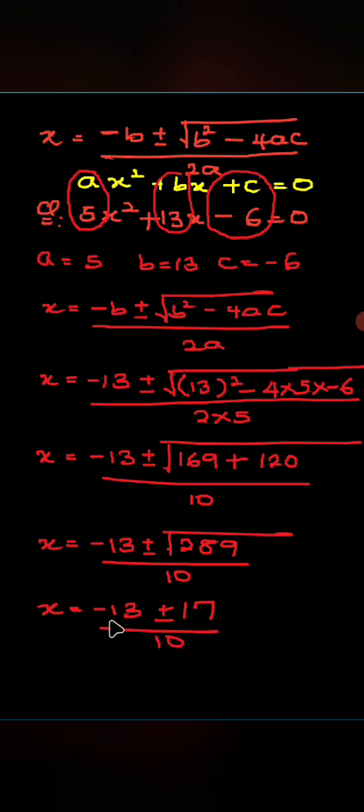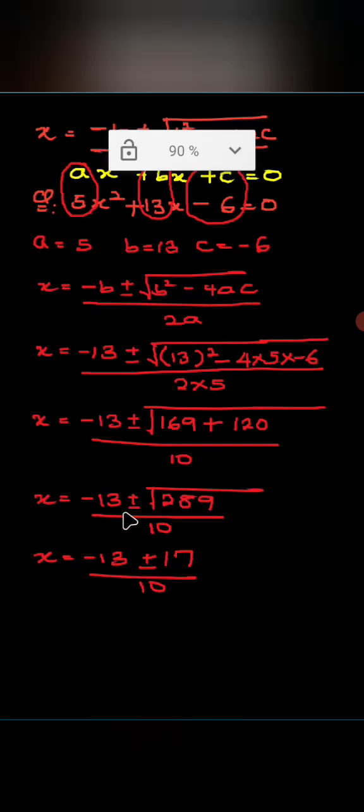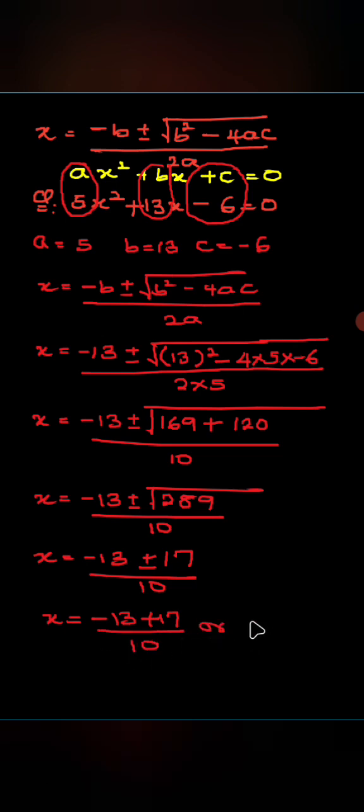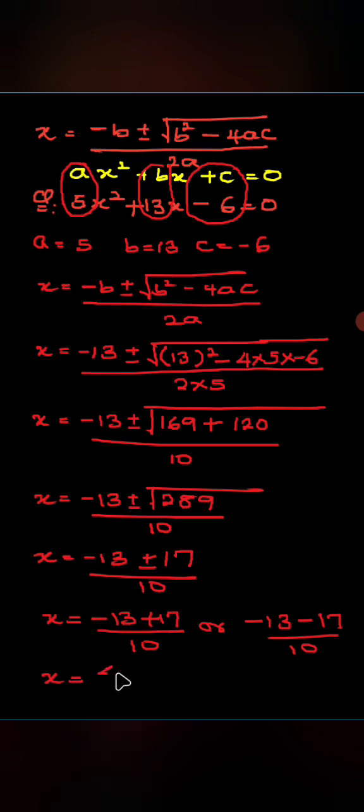Now when I get to this stage, I will split the signs. I have plus or minus here, so I'm just going to split it into 2. I have x equals minus 13 plus 17 all over 10, or minus 13 minus 17 all over 10. So x equals minus 13 plus 17 gives me 4 all over 10, or x equals minus 13 minus 17 gives me minus 30 divided by 10.